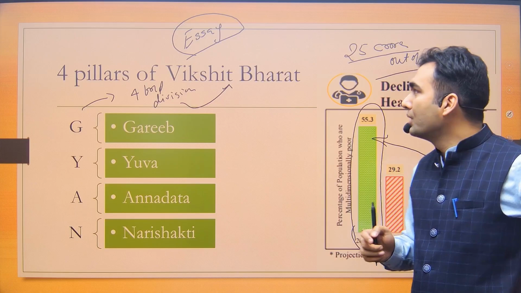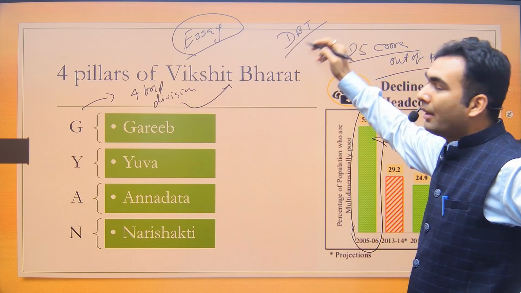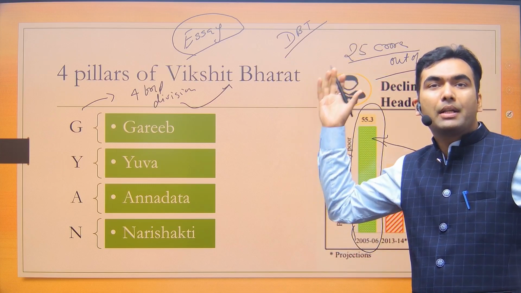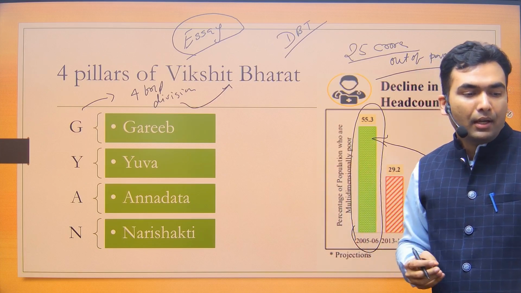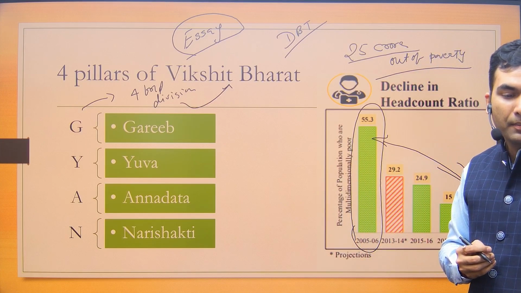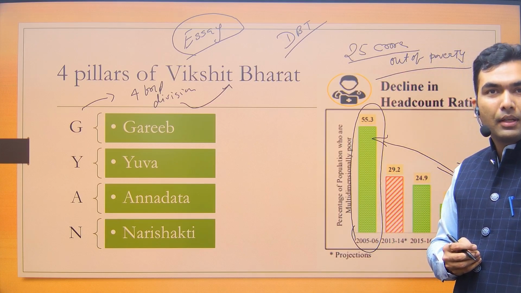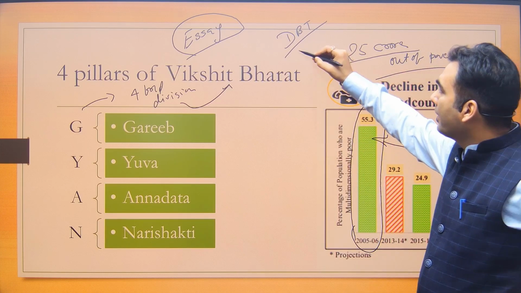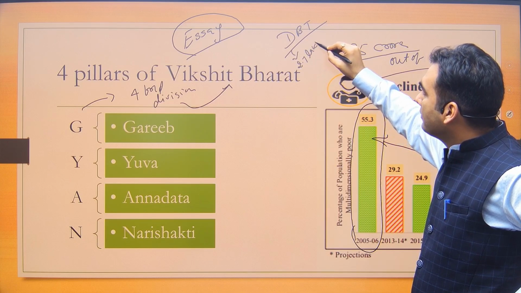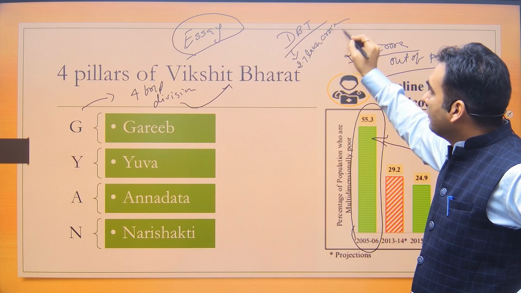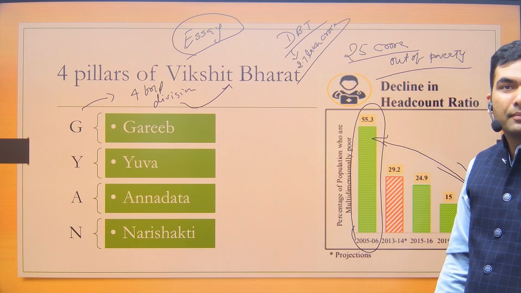The government is also saying that we have been able to achieve this high poverty reduction by using direct benefit transfer. Can you tell me few schemes in which the government is using this direct benefit transfer? I will give you the data. Till then, you write the direct benefit transfer. So there could be one specific question on direct benefit transfer itself in mains. So you must remember this number, that 2.7 lakh crore. Okay, this was 25, this is 27, something of that kind.